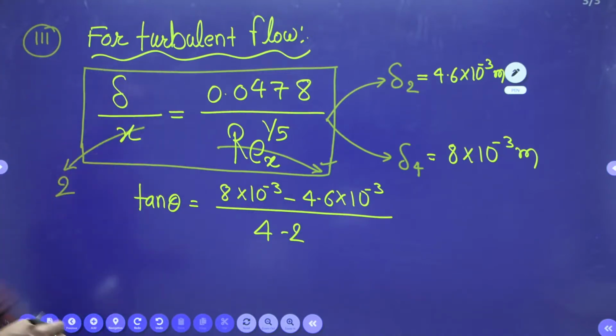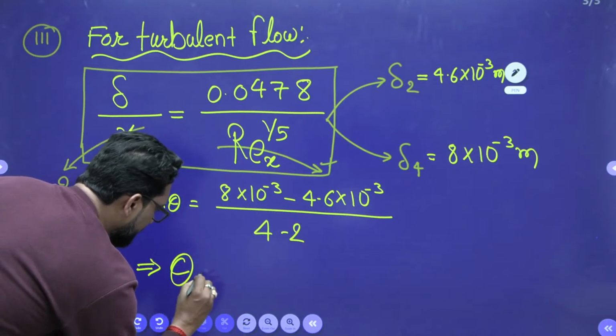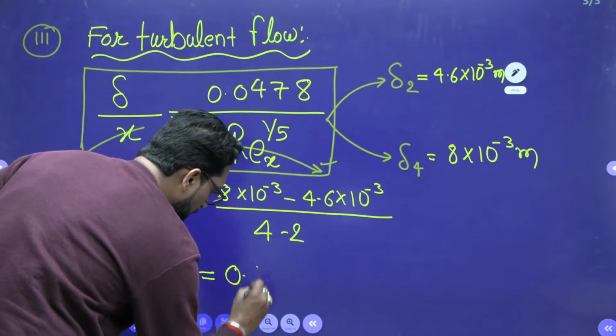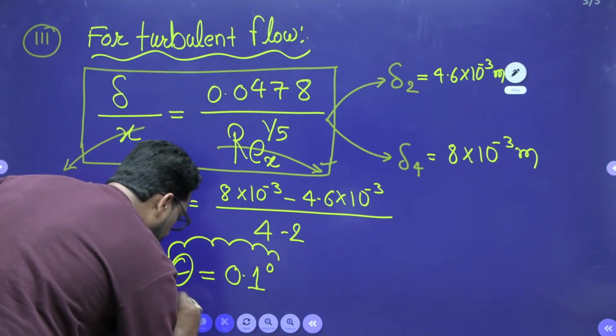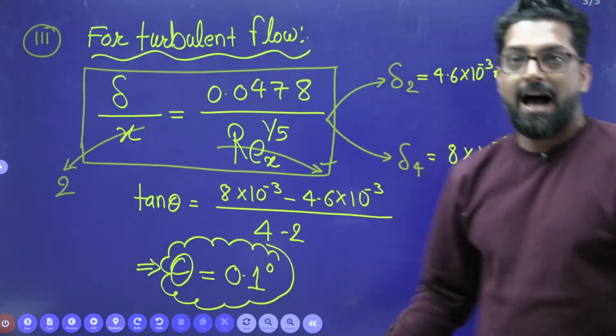From this calculation, we can easily find the tilt angle. So this tilt angle is approximately 0.1 degree. This is the question which is expected to be asked.